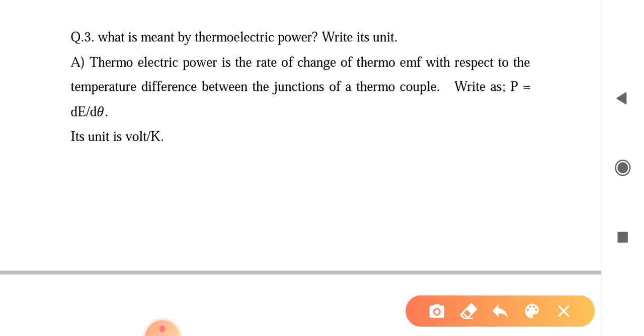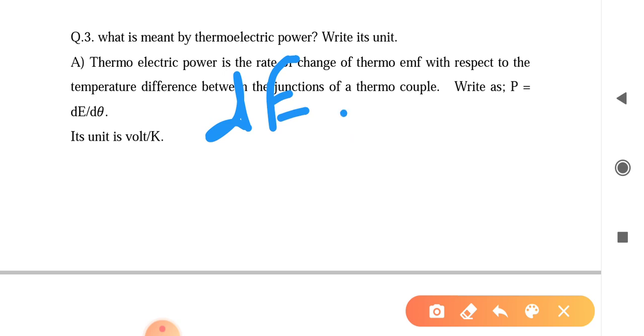And the thermoelectric power defines the amount of thermoelectric EMF induced in the couple when a unit temperature difference is produced in the thermocouple.